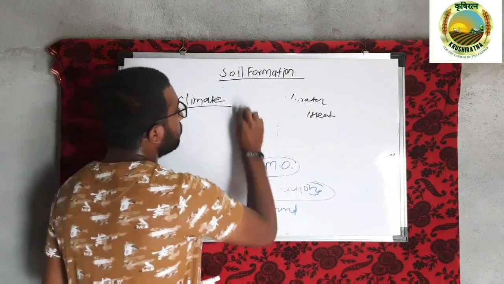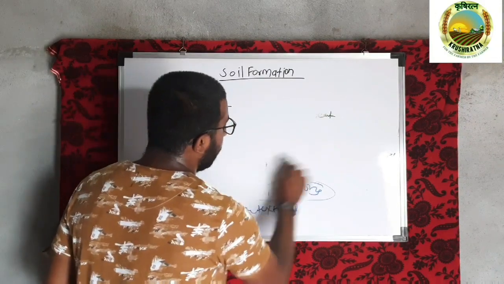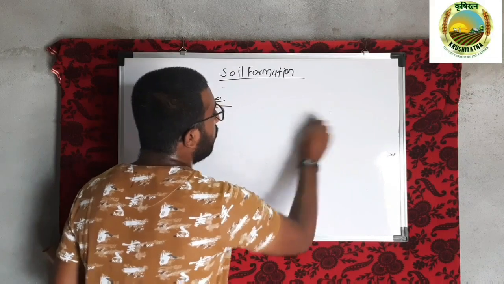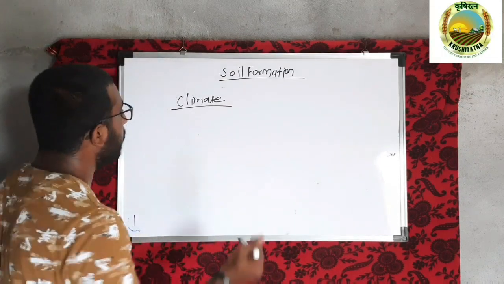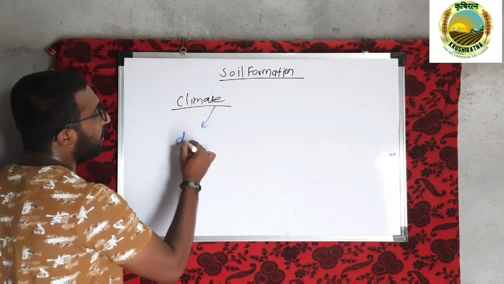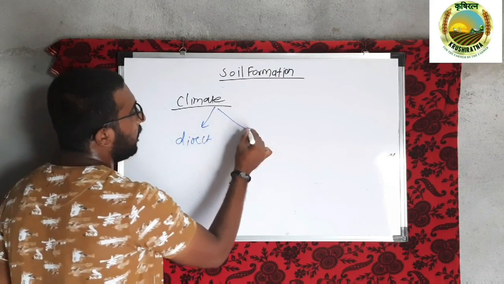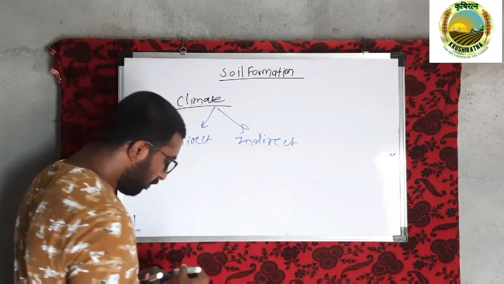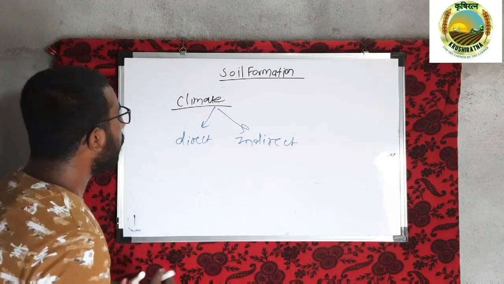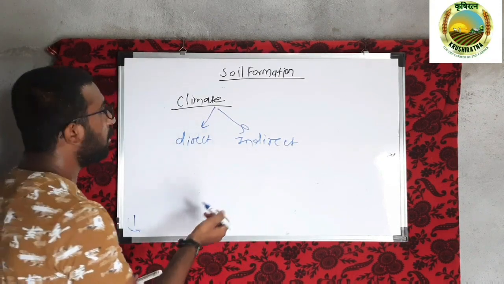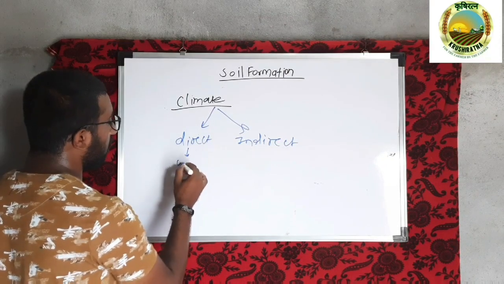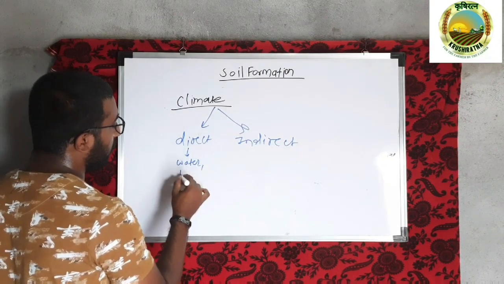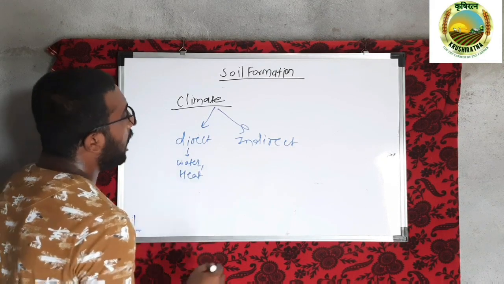So friends, the effect of climate on the soil formation process is of two types, that is direct effect and indirect effect. Directly, climate provides direct energy supply to the soil formation process in the form of water or heat.